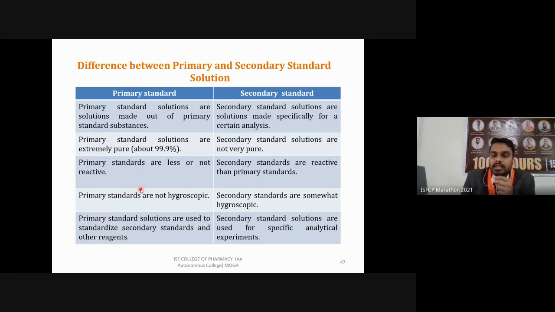So they are, you can say, reference material. But for secondary standards, if you are preparing a solution, you need to standardize it against a primary standard. Only then can you use it for further analytical experiments. Right? I hope you understand what primary and secondary standards are and what the difference between them is.